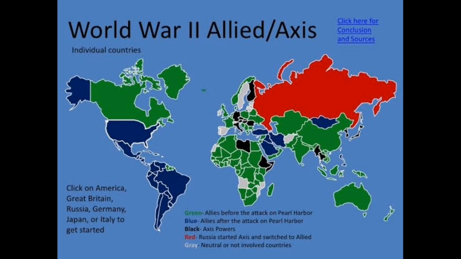The Allied powers, children, were Britain, France, Australia, Canada, New Zealand, India, Soviet Union, China and America. And the Axis powers were Germany, Japan and Italy. In the Second World War, America played a major role. It had manufactured nuclear weapons.